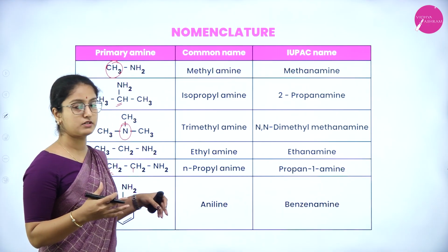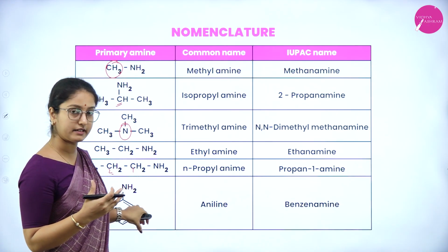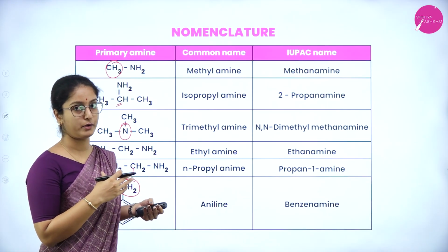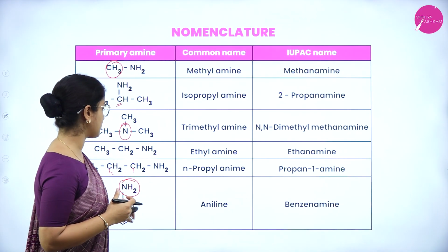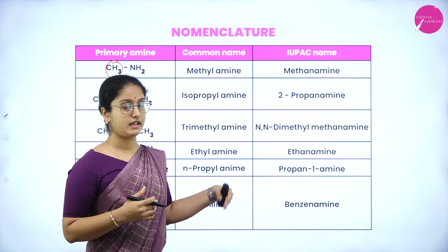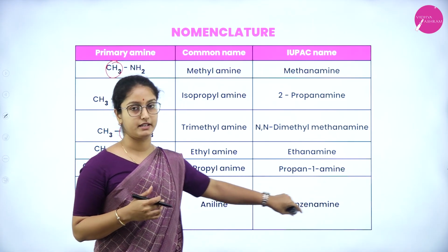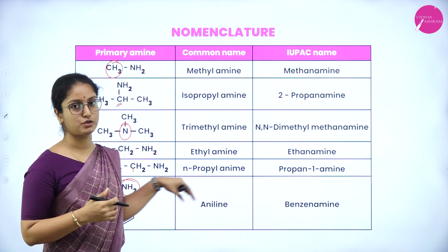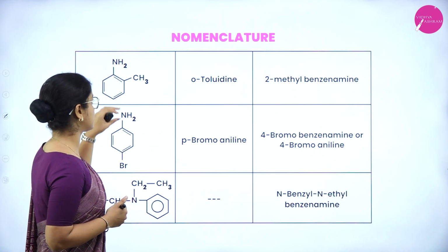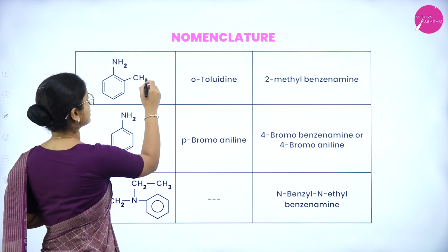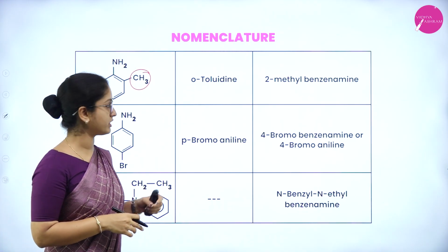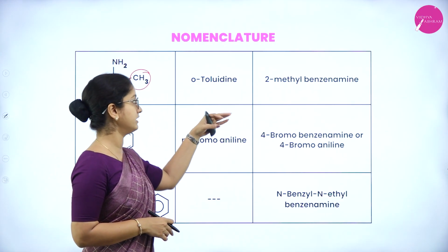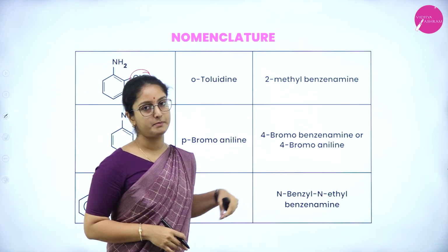So the next compound consists of an aromatic ring bonded to NH2 group, and therefore it's the simplest and basic compound of aromatic amine, and it has the common name aniline, and the IUPAC name says it is benzenamine, because this aromatic name gives out benzene and NH2 is amine, so it is benzenamine. Next is the same aniline group with one more substituent, that is alkyl CH3. So it is called ortho-toluidine. O represents ortho, and IUPAC name is 2-methylbenzenamine.